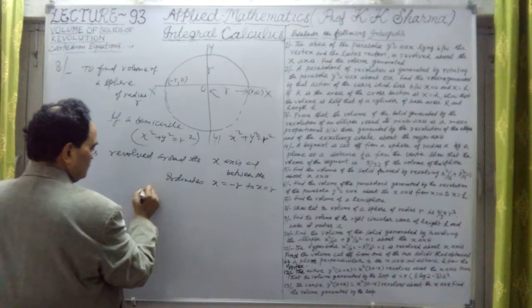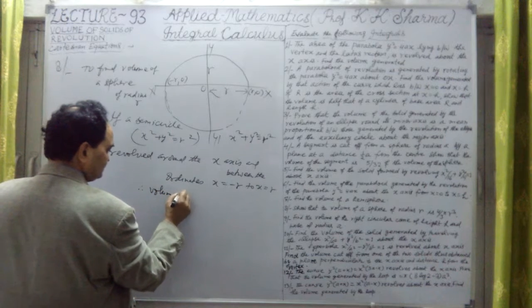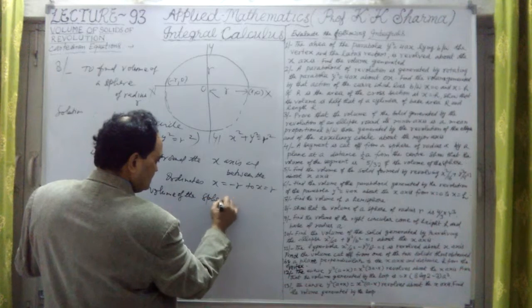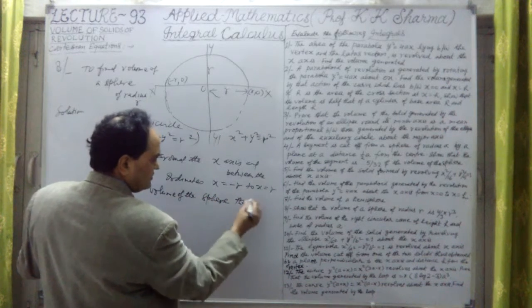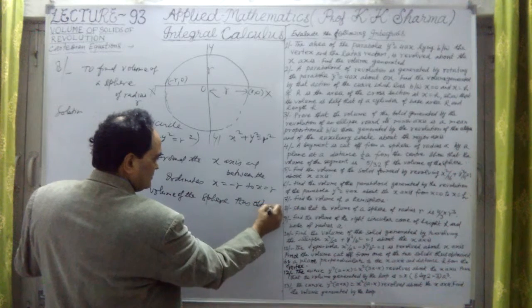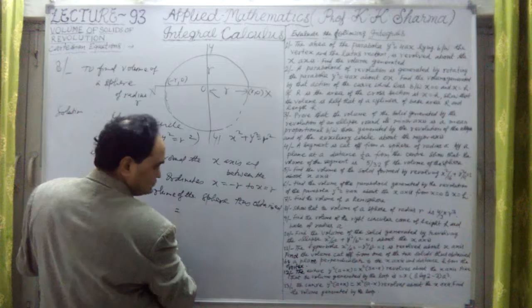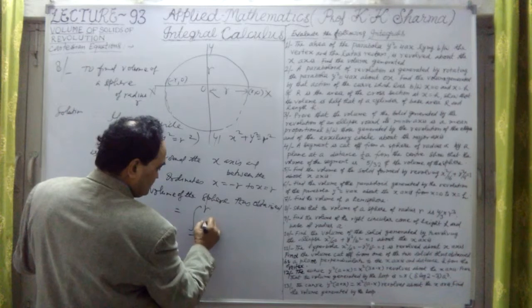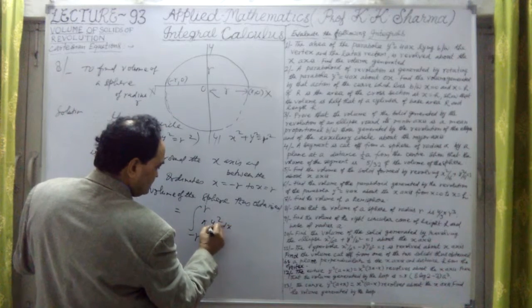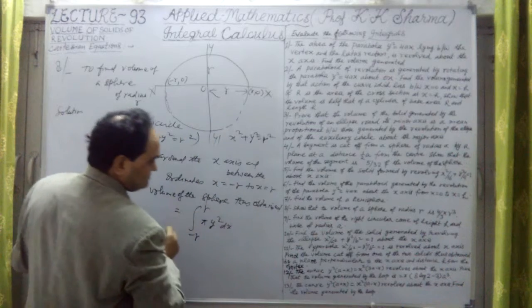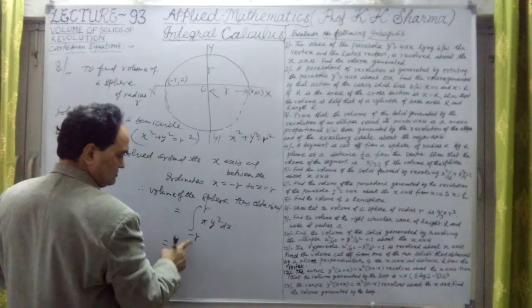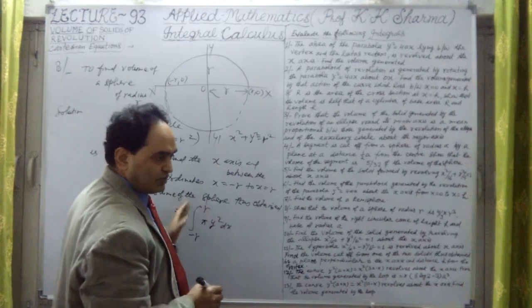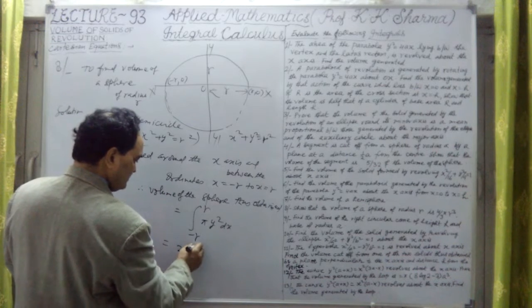Therefore, the volume of the sphere thus obtained, or thus generated, is equal to the limits minus r to plus r, try to understand, into pi into y square into dx. This is around the axis of x. Minus r to plus r, these are the limits. So whenever limits are minus a to plus a, we write it as twice 0 to a. This is the definite integral property, 0 to r.